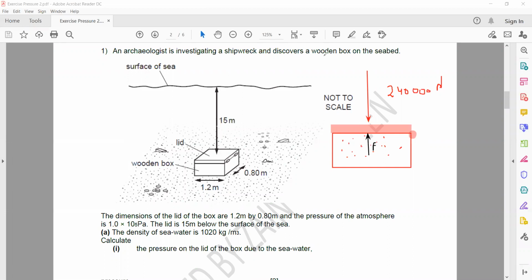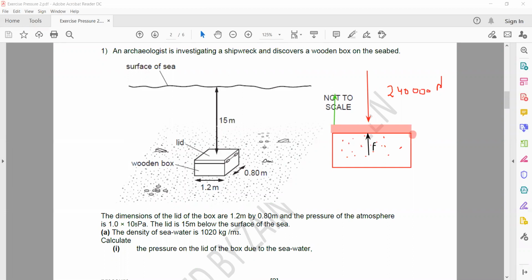If air molecules are pushing this upward, then I don't have to apply too much force. I can apply a small amount of force so that I can open the lid. So if there is air inside the box, air molecules will apply an upward force, so I don't have to apply the same amount of downward force. I have to apply a smaller force.